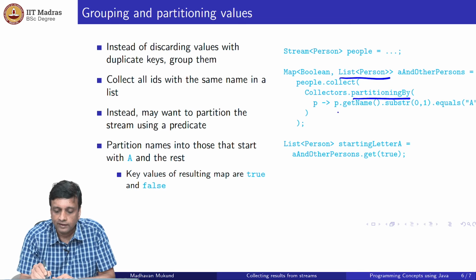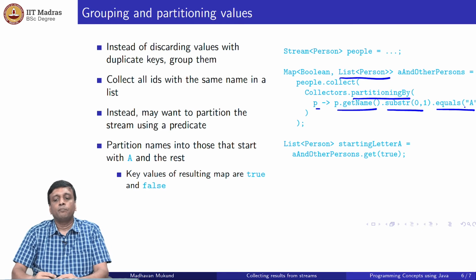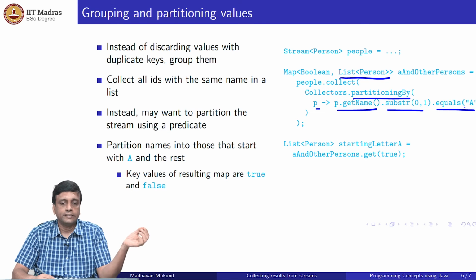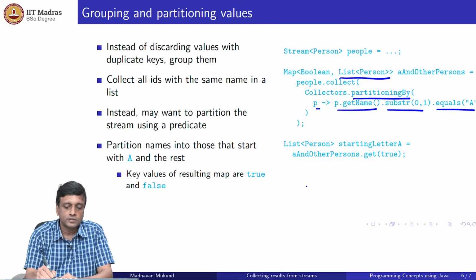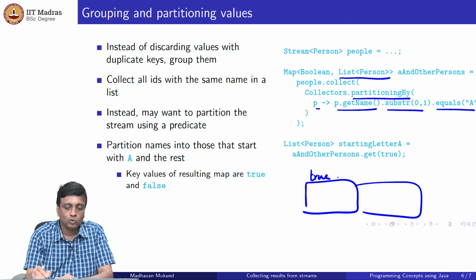So this is the predicate. I take a person, I get their name, I take the first letter and I check whether it equals A or not. So if the first letter of the first name of the person starts with A, then P maps to true, otherwise it maps to false. So the outcome of this function is going to be true or false, and that will become our key. So we will really have two groups, those that have key true and those that have key false, and these will now be two lists.